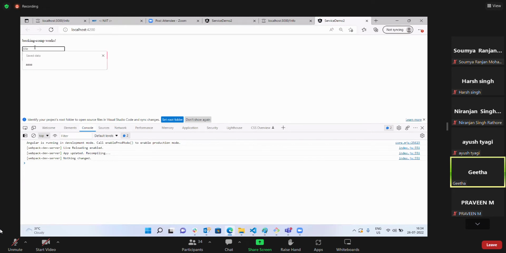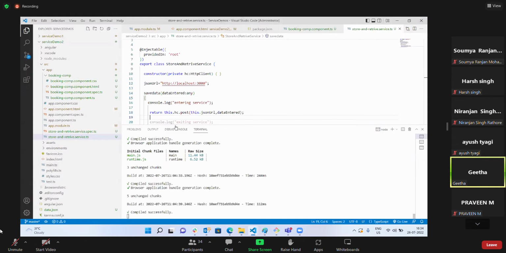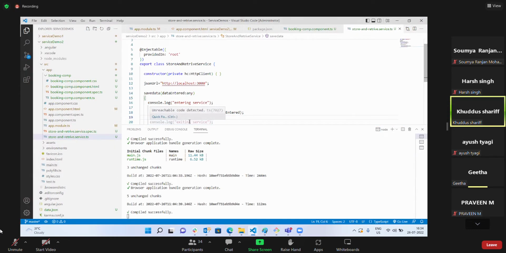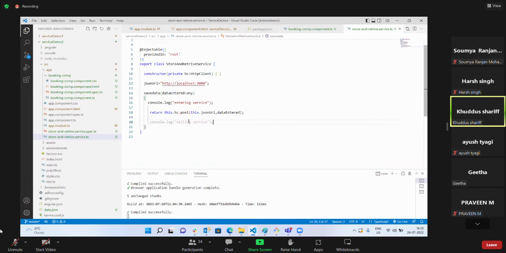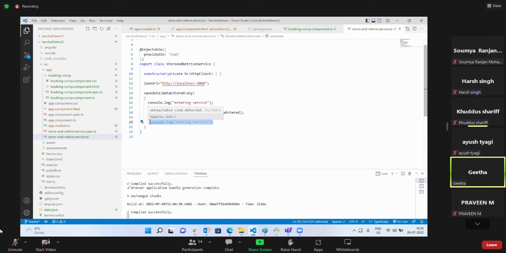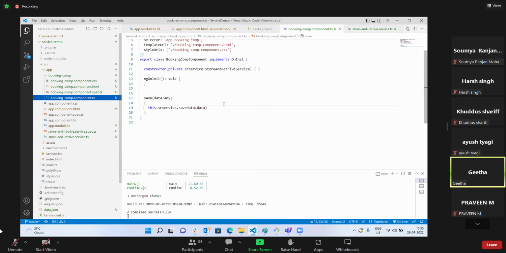When I enter some content and submit, it is entering my service. Where is exiting service? Why is this exiting service unreachable? After return statement, nothing will execute. Okay, fine. If it is not accessible here, let me write it here.